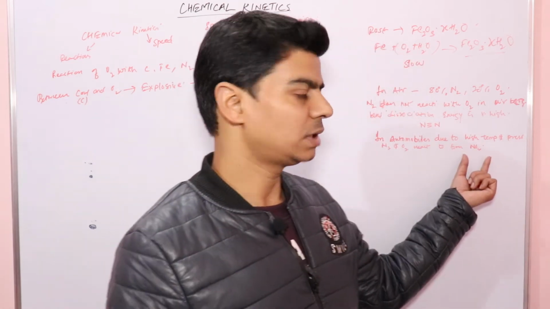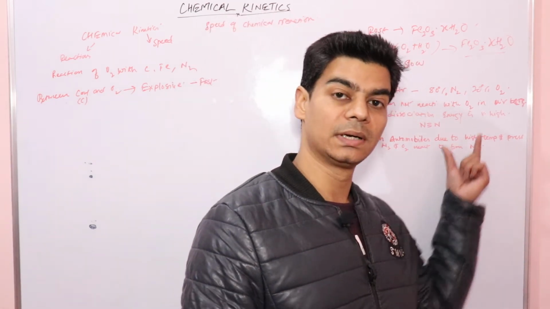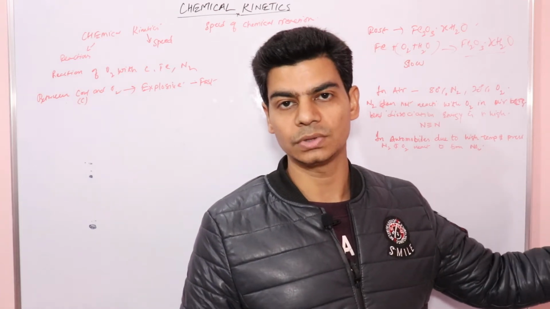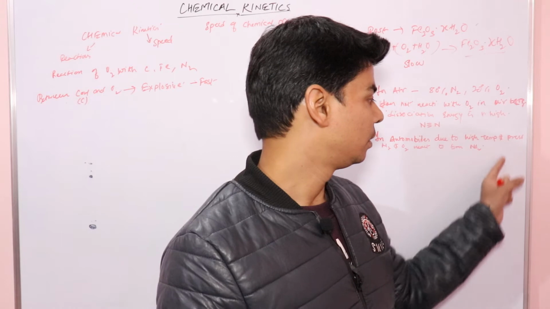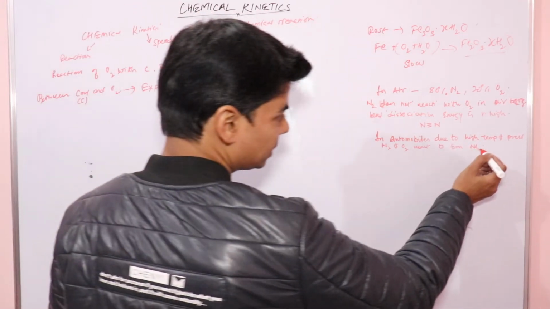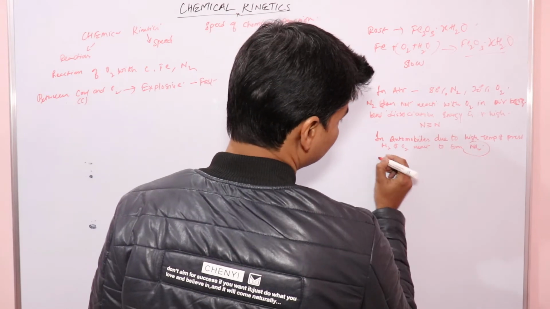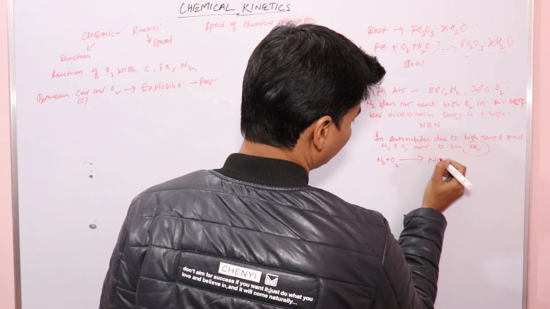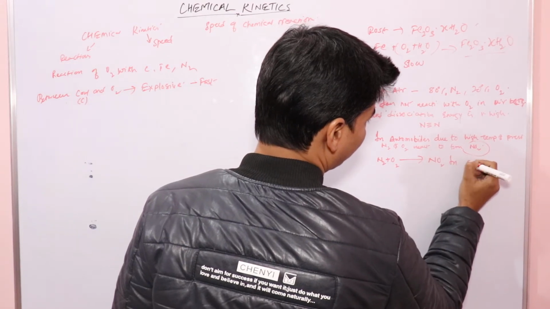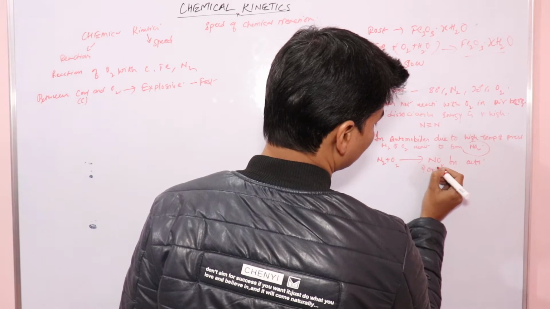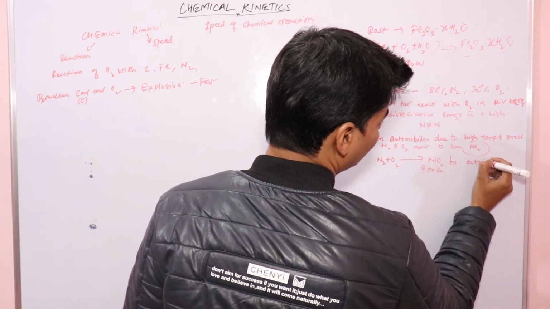right? So this nitrogen dioxide that gets released in air takes part in the greenhouse effect and smog. So nitrogen plus oxygen will react to form NO2 and other oxides of nitrogen in automobiles.